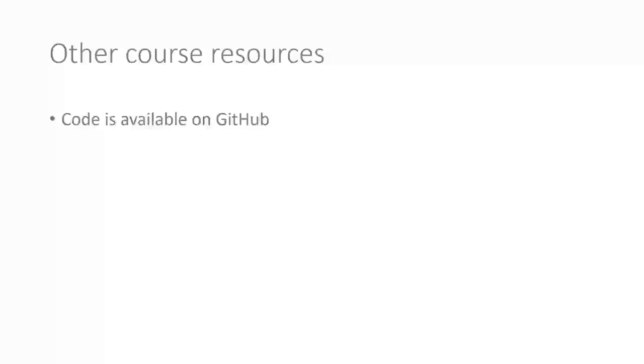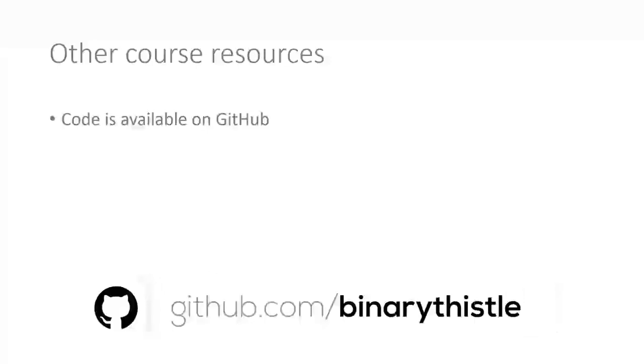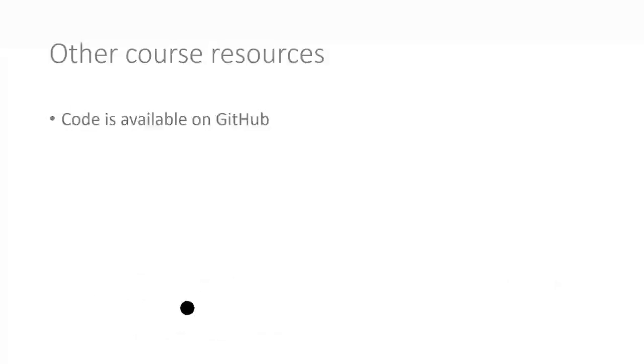Other course resources: the code is available on GitHub for you to download and follow along. There is a lot of code here, there's a lot of scope to make errors, and I've made a few errors as I've made the video, which you will see if you follow along. Don't worry, I do correct them, but it's always nice to have that backup of a code repository so you can refer back to and compare what you've done.